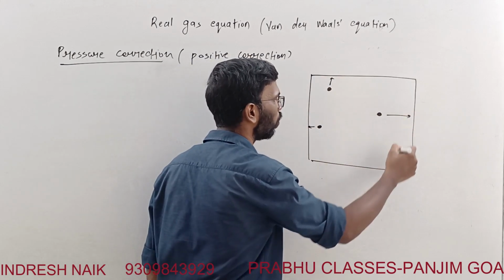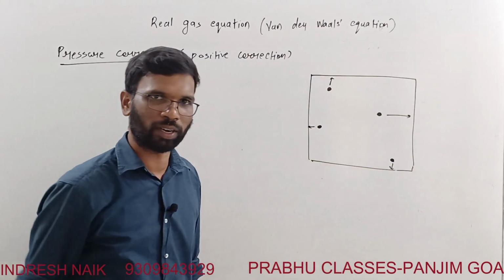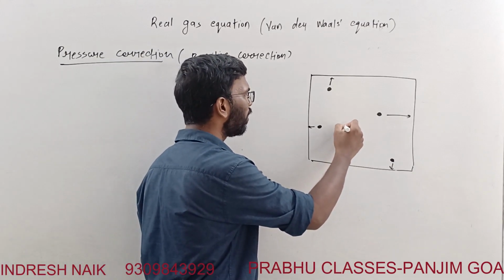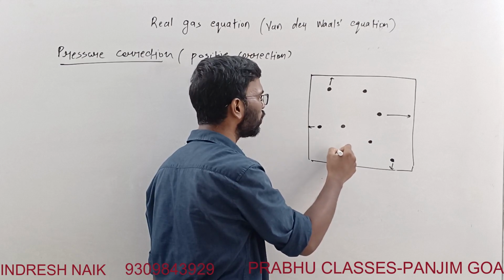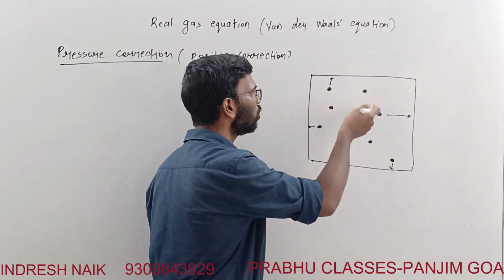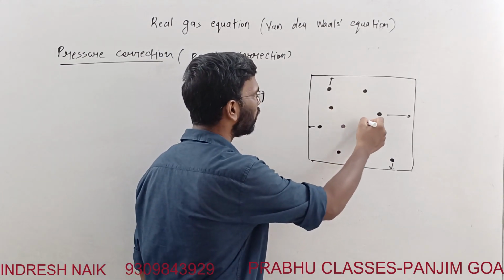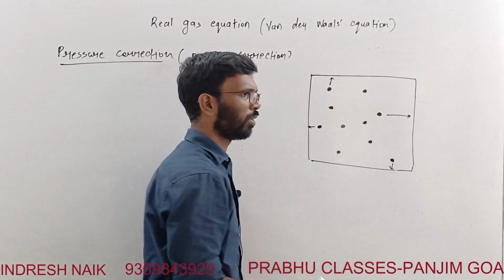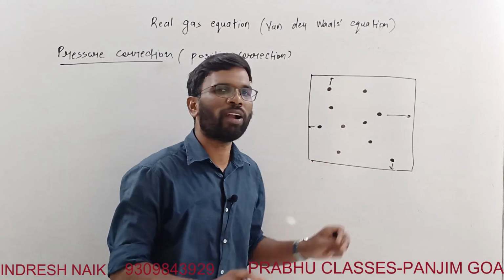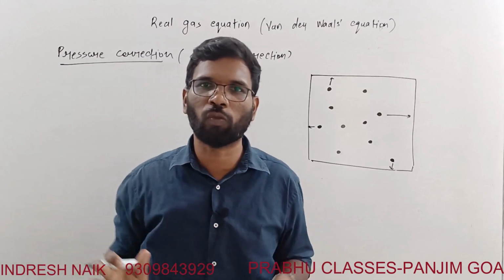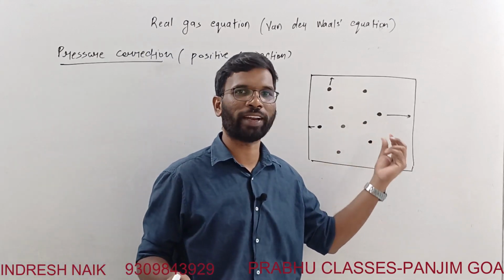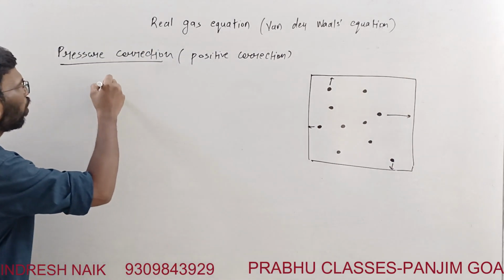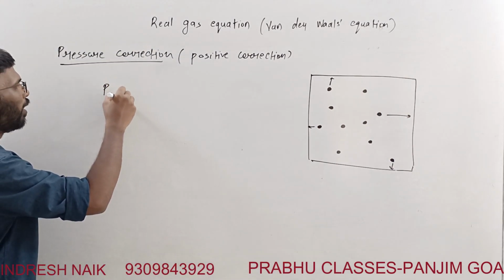Imagine a situation where there is no force of attraction between these particles. Then they are going to hit the walls of the container with full force. So we will call this P ideal.